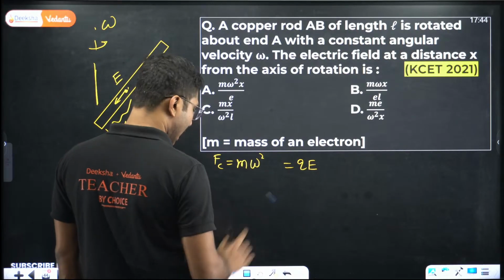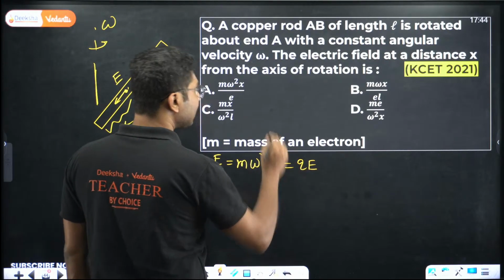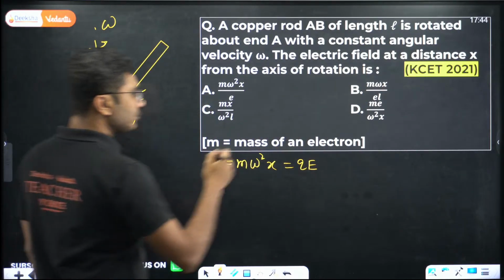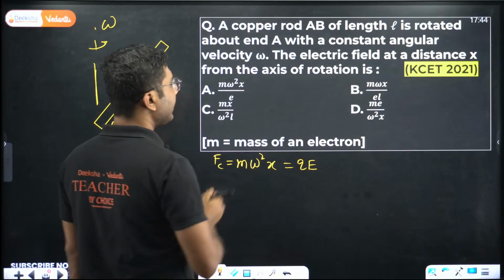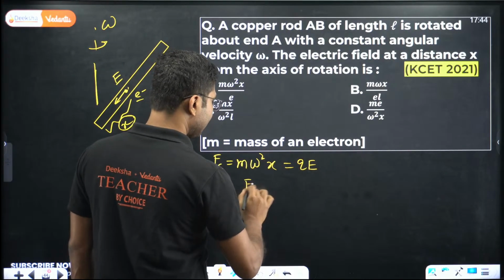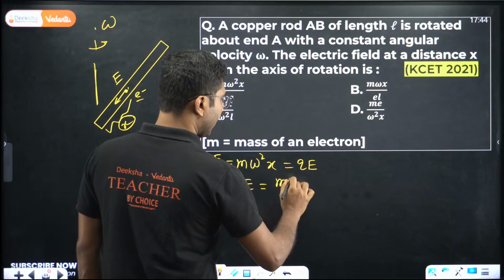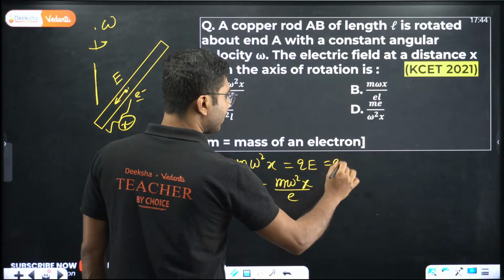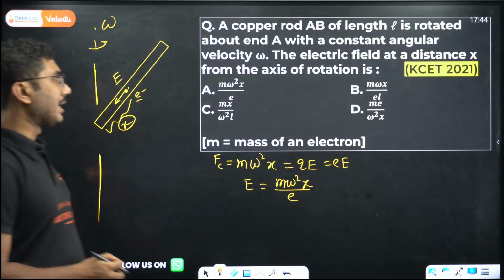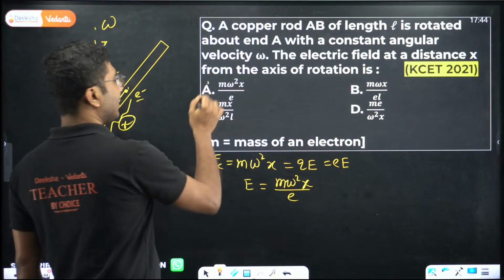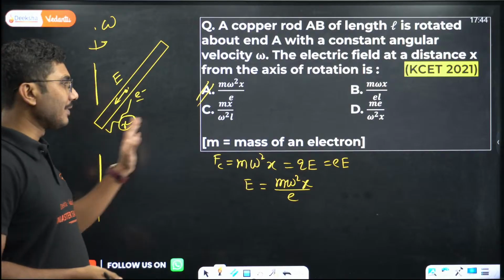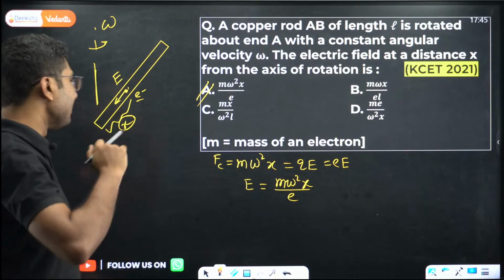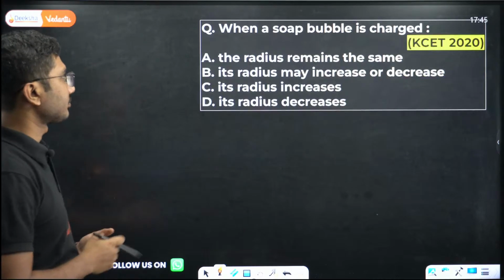Now instead of R, we will be using X because the distance is given here as X. So from here we can calculate the electric field. Electric field is very simply m omega square x by E, since the charge of the electron is E. Interesting question. Nothing is given, but you can still figure it out if you just go through little basics. It is a little deeper question, but easy question.